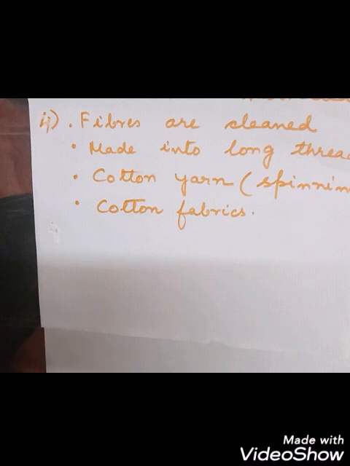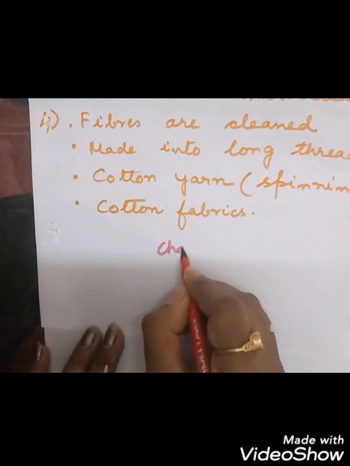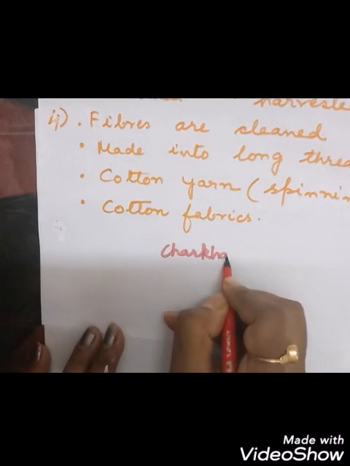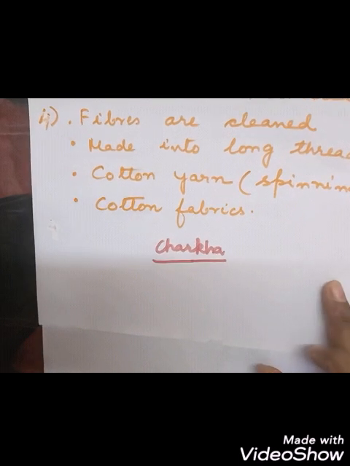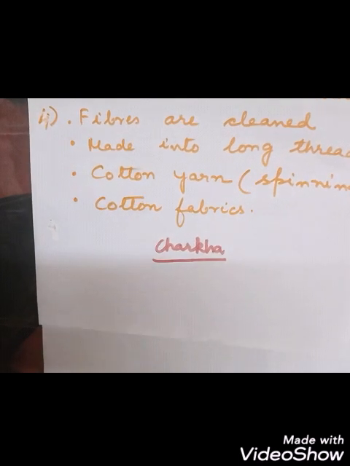Okay, so have you heard about charkha? You know about charkha? The loom? Yes or no? This was promoted by Bapuji Mahatma Gandhi. The charkha was the loom that was used in the earlier days by the people, and this was promoted by Mahatma Gandhi, who is the father of the nation.